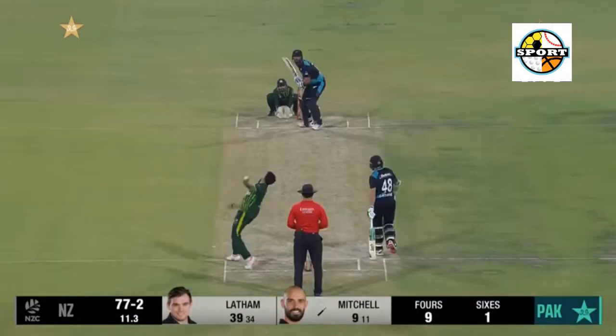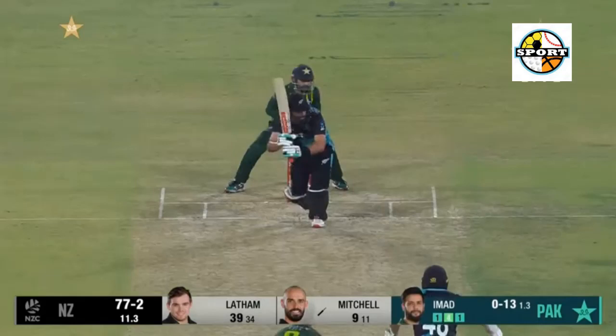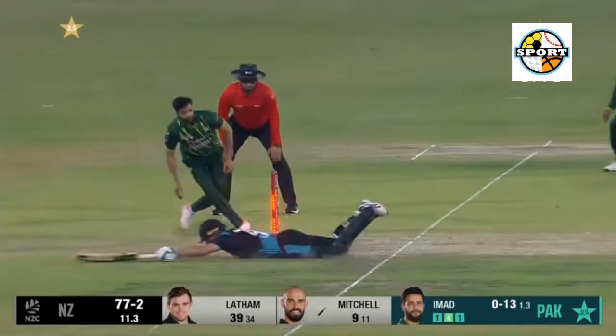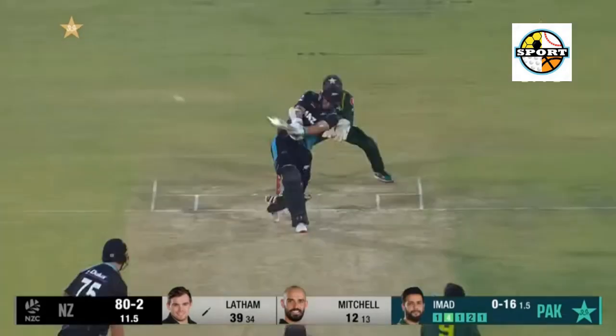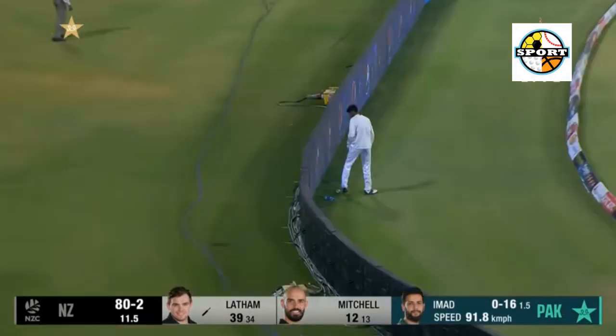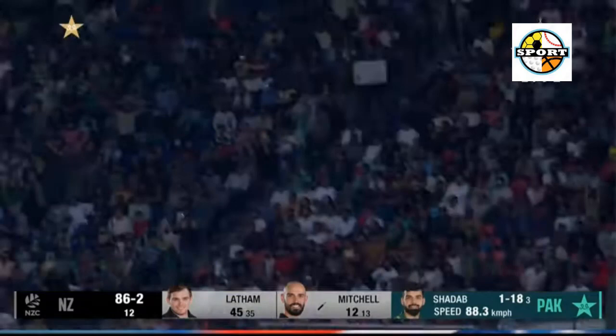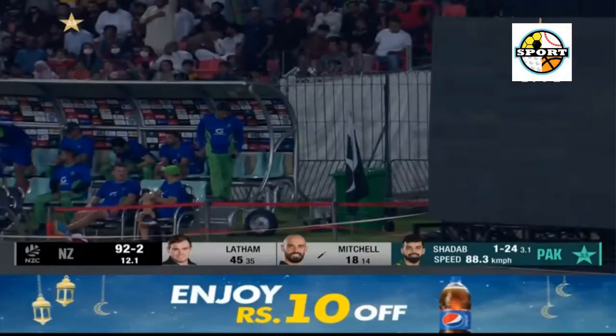17.3, Milne to Iftikhar Ahmed, 6, full toss. That's a huge hit. 16 off the first 3 balls. Iftikhar Ahmed is single-handedly doing this for the hosts. The crowd have their voices back. He is hitting them with a lot of power. Milne again missed his mark. Failed to land the ball and the full toss disappeared over deep mid.